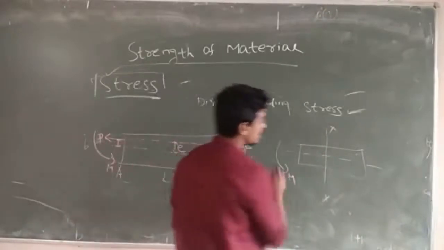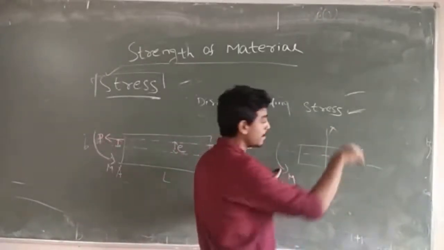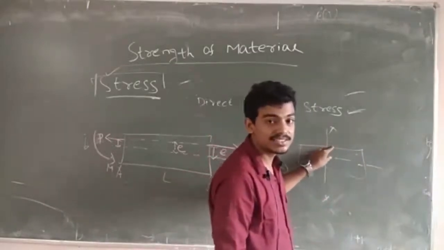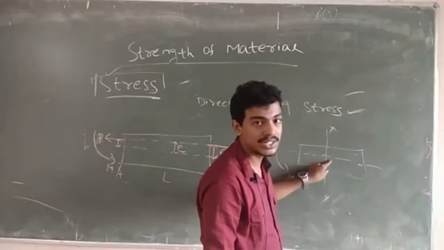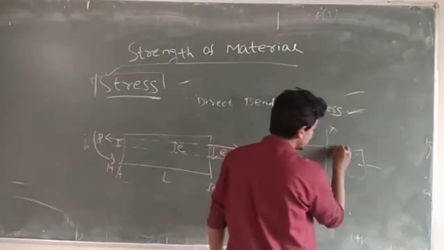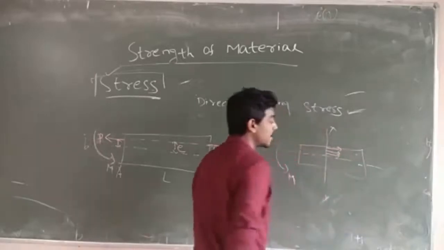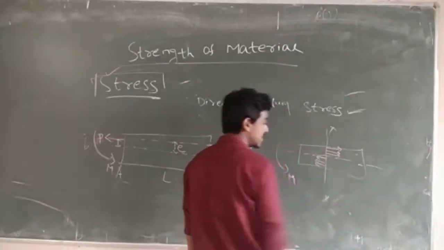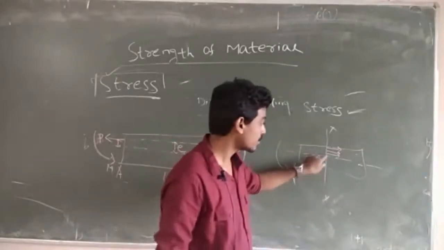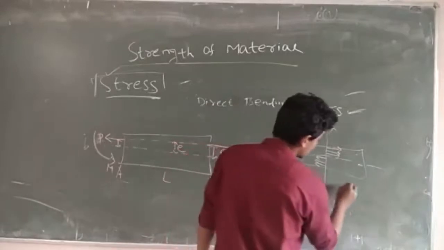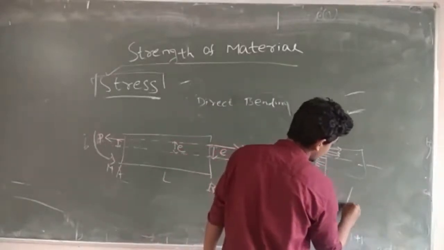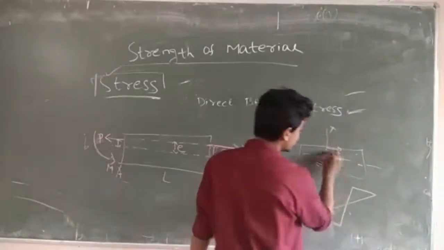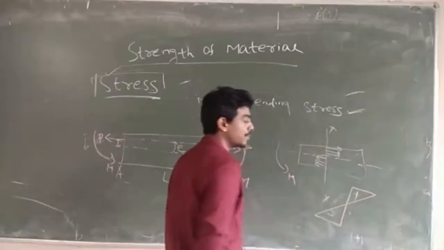In this case the moment will try to create tension above the neutral axis and compression below the neutral axis. So the internal resistance will be tension at the upper end above the neutral axis, and compressive below the centroidal axis. So we can draw the distribution like this. You can tell tension is positive and compression is negative.